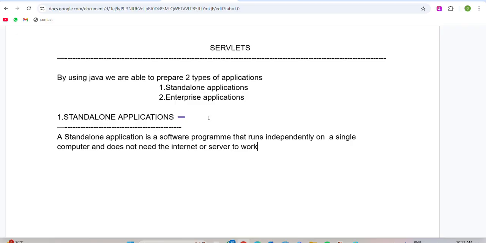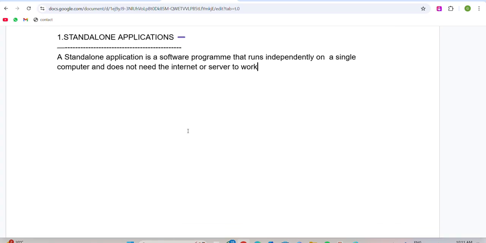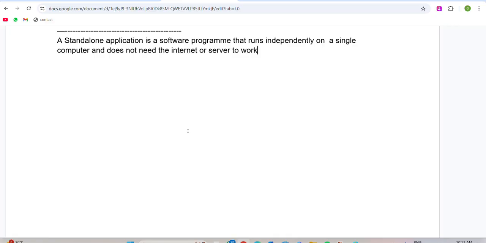Now observe very clearly. In Java we can develop two types of applications, standalone application and enterprise application. A standalone application is a software program that runs independently on a single computer and does not need internet or any server. That is what we call standalone applications.